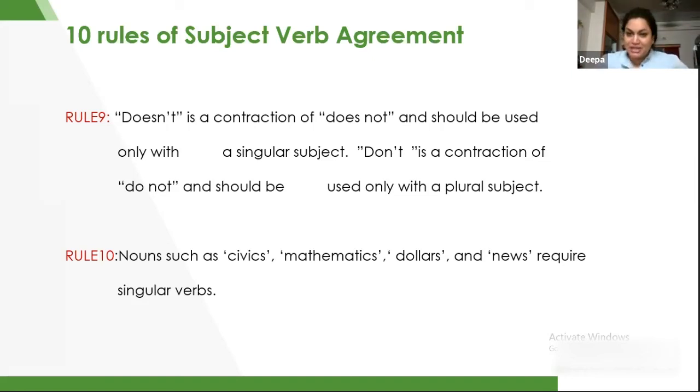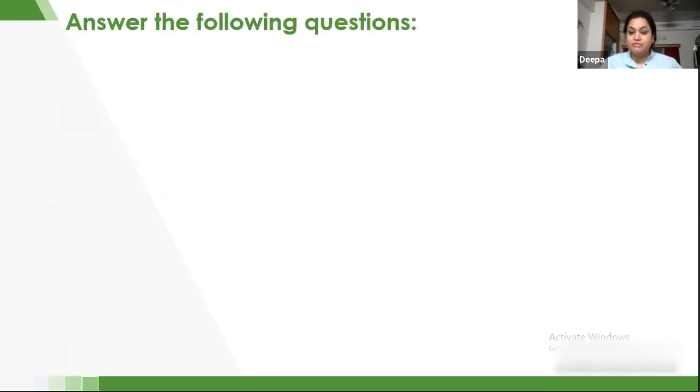And the last one that I did not add here is whenever I'm using the article the. This is rule number 11. Whenever I want to say that the actor and dancer is coming to our school, the actor and dancer is coming to our school, it is right, because I'm referring to one person only who is an actor and a dancer too.